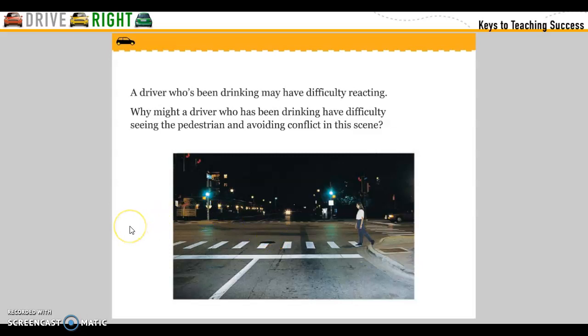A driver who has been drinking may have difficulty reacting. Why might a driver who has been drinking have difficulty seeing the pedestrian and avoiding conflict in the scene?